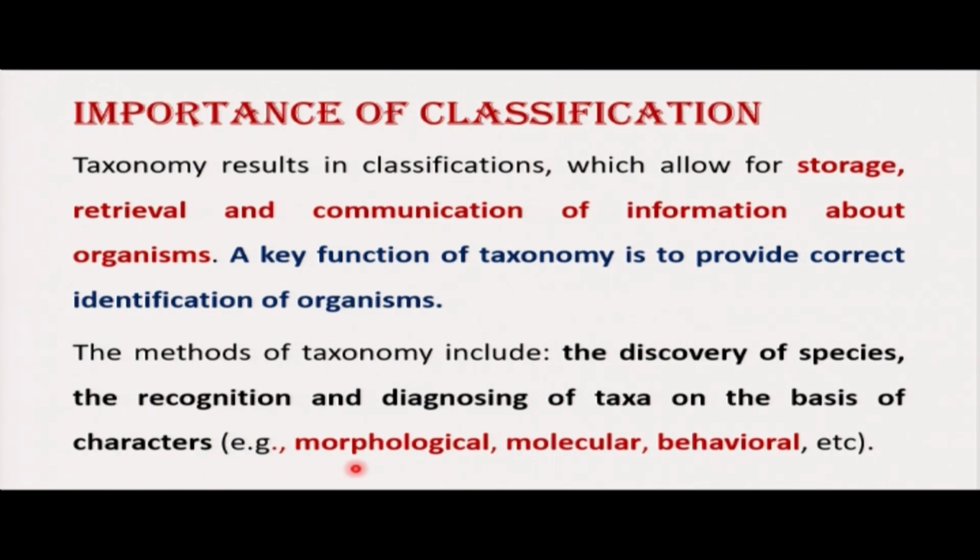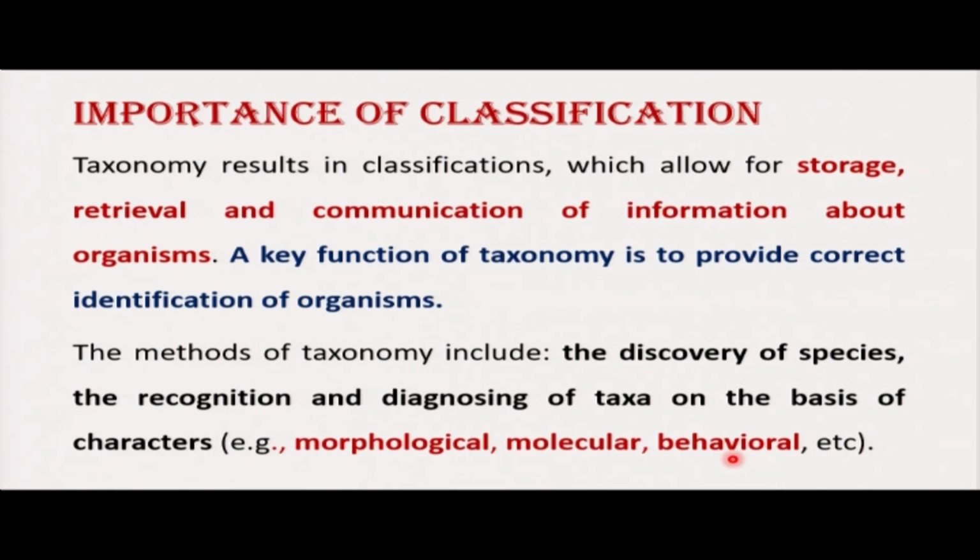Here we can talk about morphological characters. Here we base on the observable characteristics. Then molecular, here is about the chemical composition. In this case, we can talk about DNA and RNA. Hope you understand the meaning of DNA. Deoxyribonucleic acid, and then RNA is ribonucleic acid. We can base on that in the process of classifying organisms. We can also base on the behavior. How do these organisms behave? How do they interact with other organisms?